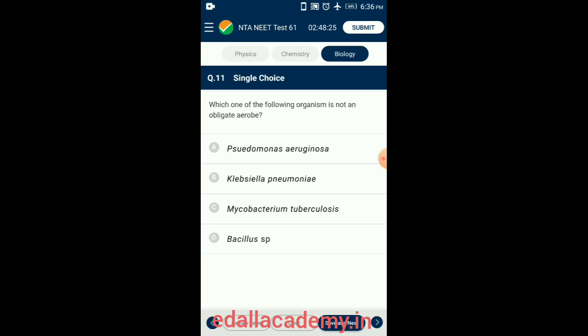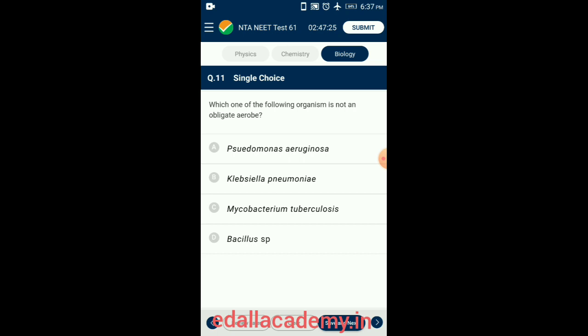Question number 11. Which one of the following organisms is not an obligate aerobe? Klebsiella pneumoniae is a gram-negative enteric bacterium which is non-motile, encapsulated, lactose fermenting, that means produces acid and gas from lactose.